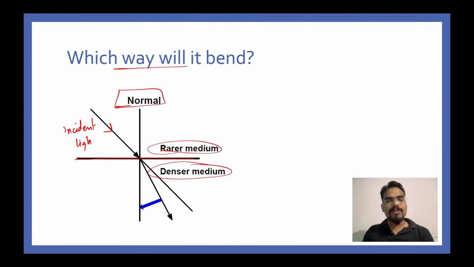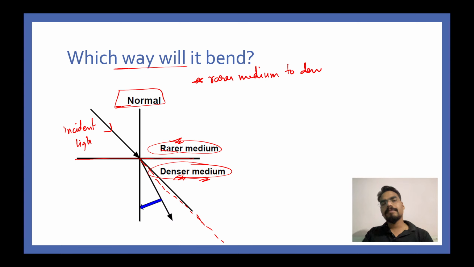Now if there was no second medium or the denser medium was absent, this light would have gone straight in this direction. So if there was no denser medium, the light would have gone straight. But now, since it is moving from rarer medium to denser medium, please write down: if light travels from rarer medium to denser medium, it bends towards the normal.